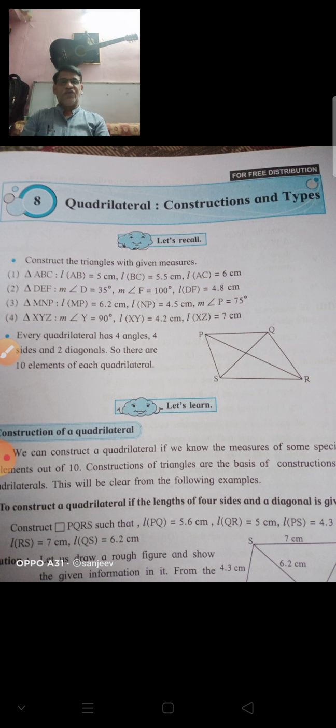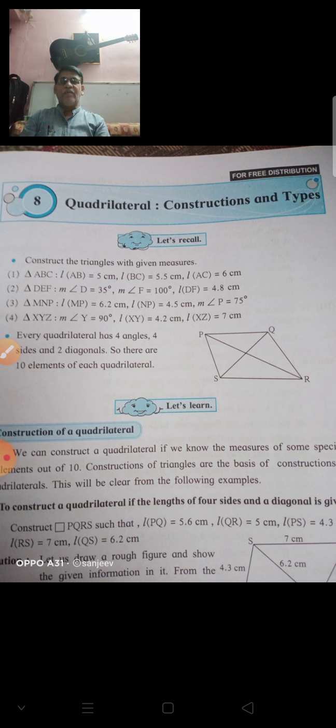Okay, so square, rectangle, parallelogram, then trapezium, rhombus. These are the different types of quadrilateral. Okay, we will learn the details in ninth standard.